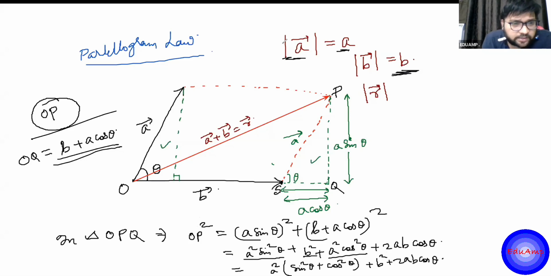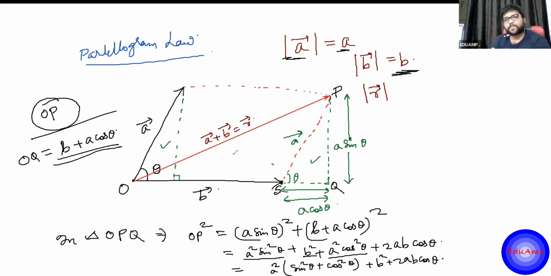Tamanna is asking one question. What is the difference between using the triangle and parallelogram law if both have the same formula? Can you please give an example? Basically, triangle law and parallelogram law are just two different ways of saying the same thing, because here also it is like triangle law only.